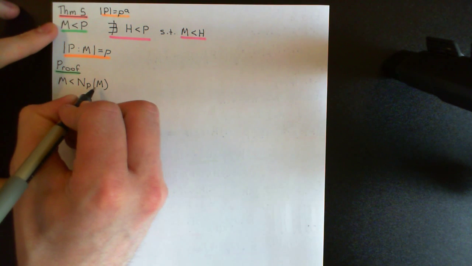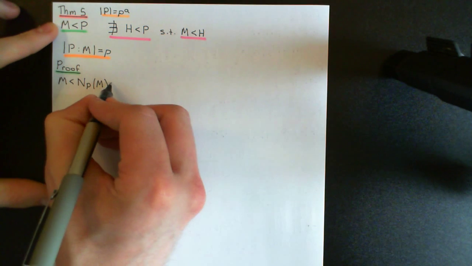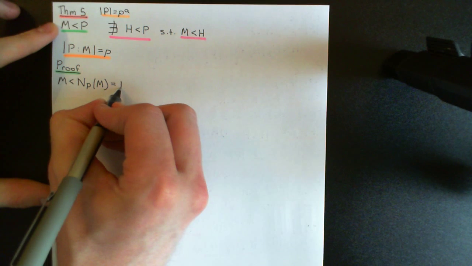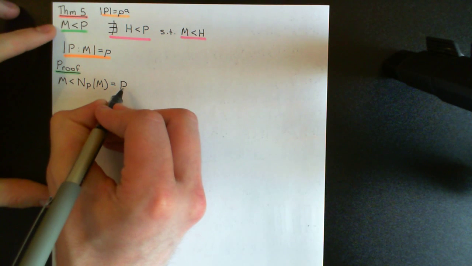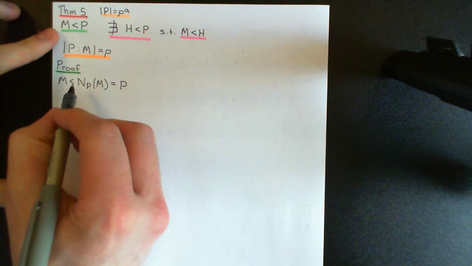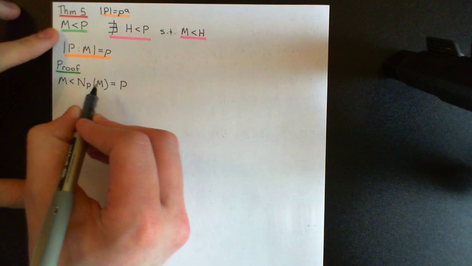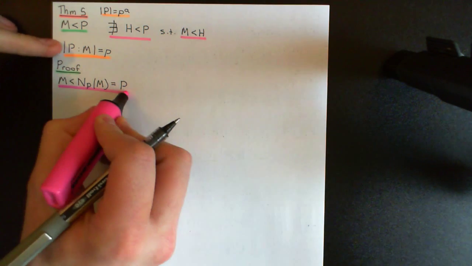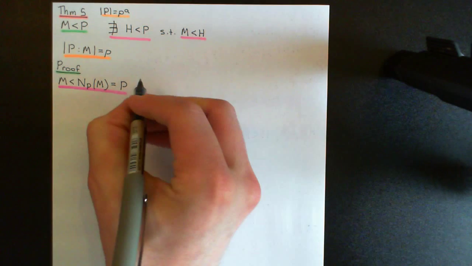Well, because the normalizer of M in P is a subgroup of capital P, it must be the case, because this is a maximal subgroup, that the normalizer of M in P is the entire group capital P. Otherwise, if this was a proper subgroup, that would contradict M being a maximal subgroup. So what this means, of course, is that M is a normal subgroup in P.